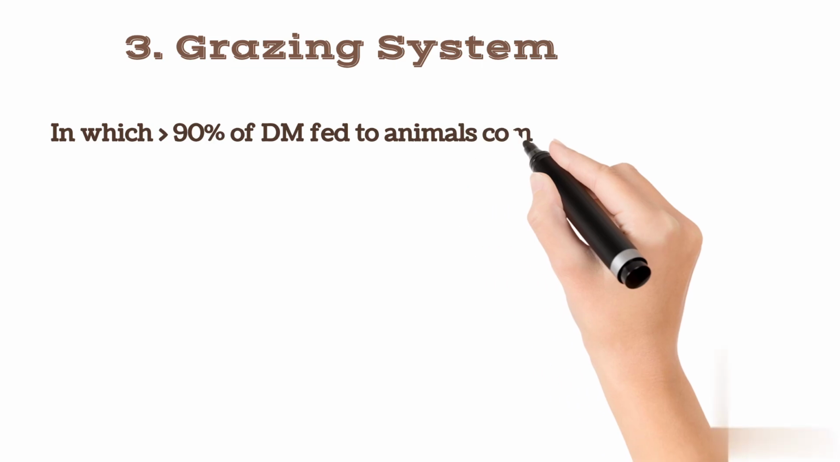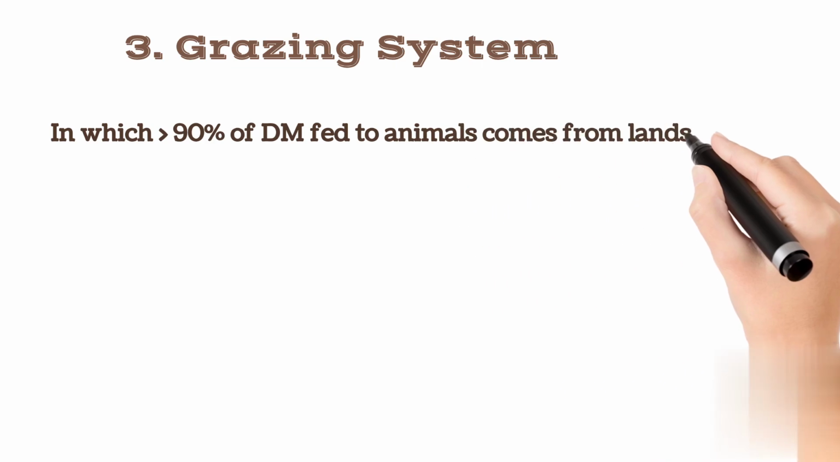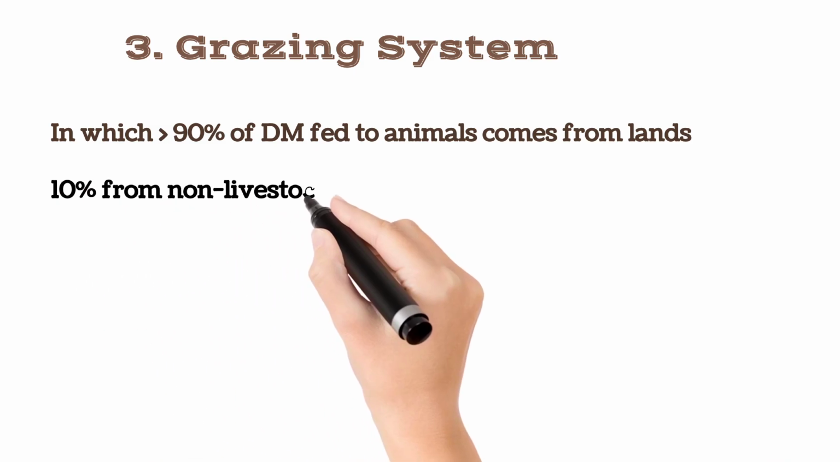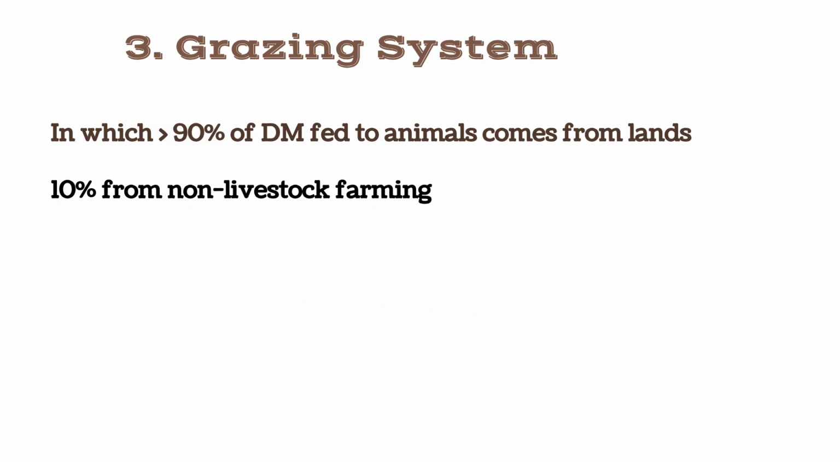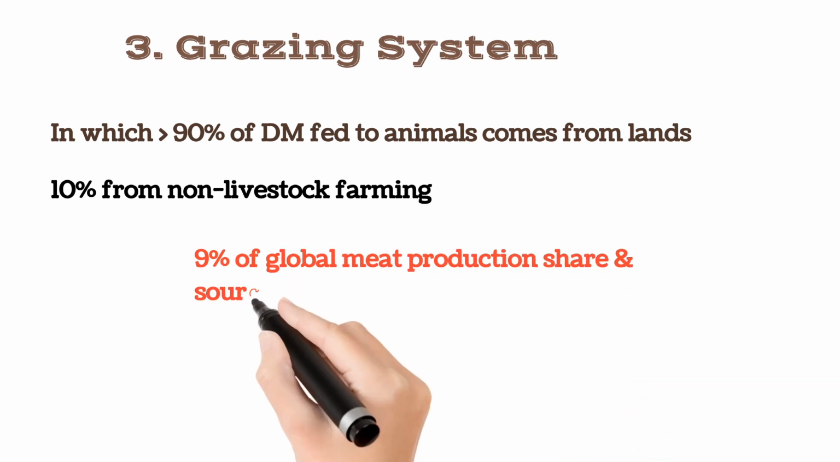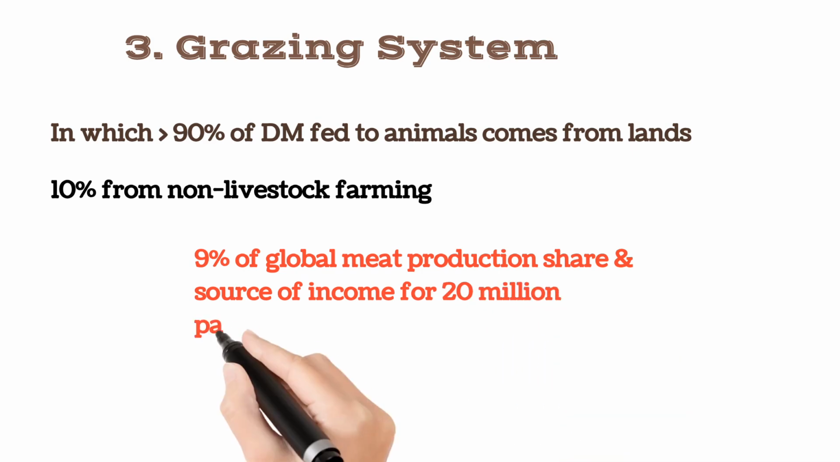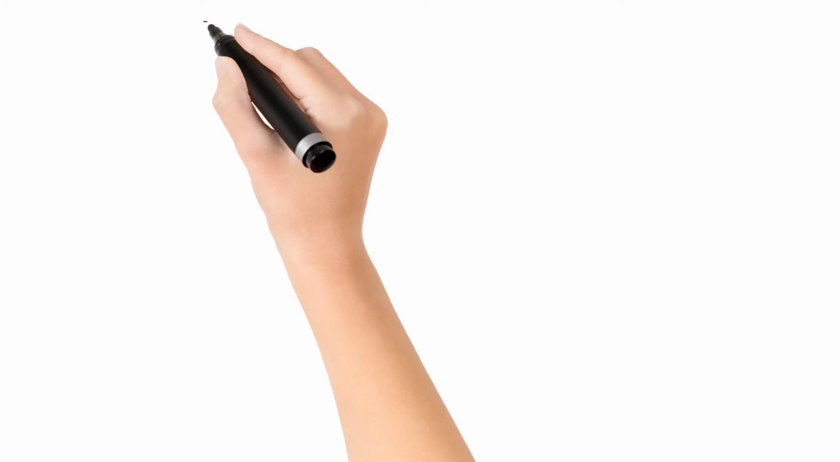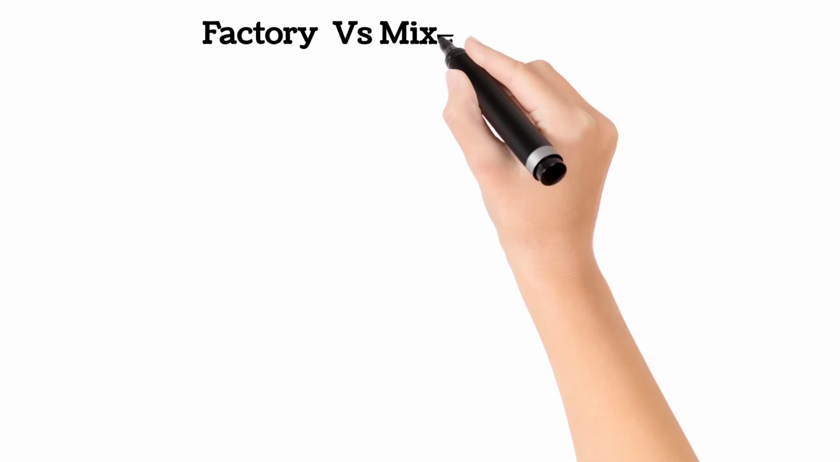And third one is the grazing system of meat production, in which livestock is farmed through grazing, in which greater than 90% of the dietary feed to animals comes from the land through grazing, while 10% from non-livestock farming is given as a supplement. The grazing system provides 9% of the global meat production share and is a source of income for around 20 million pastoral families. 20 million means 2 crore families get income from the grazing systems.